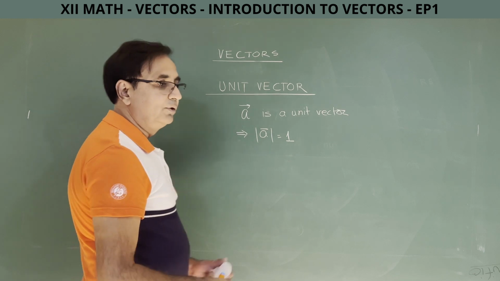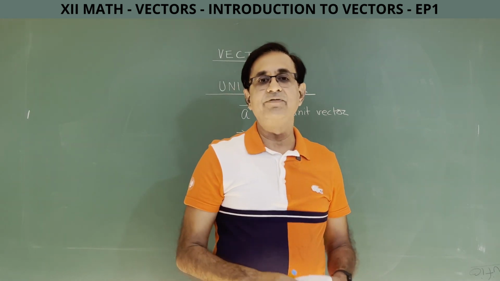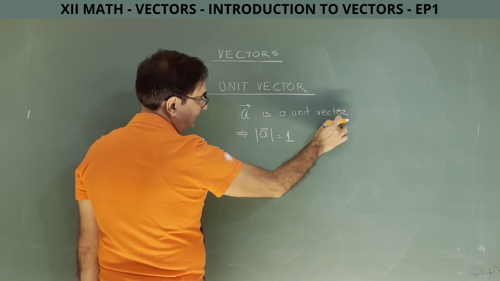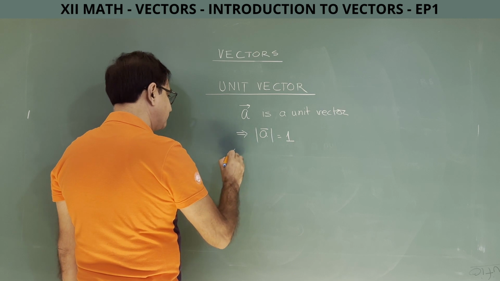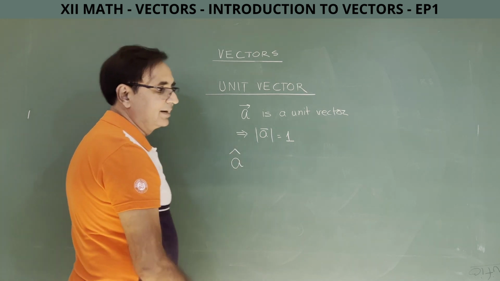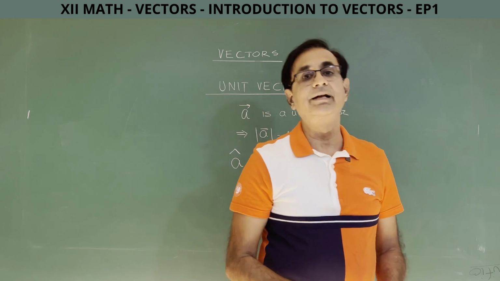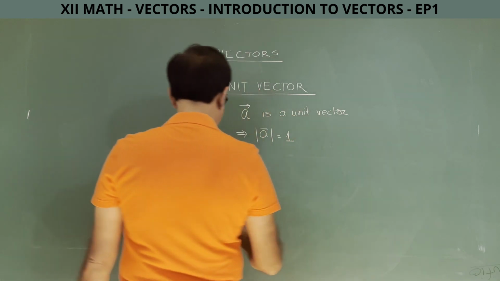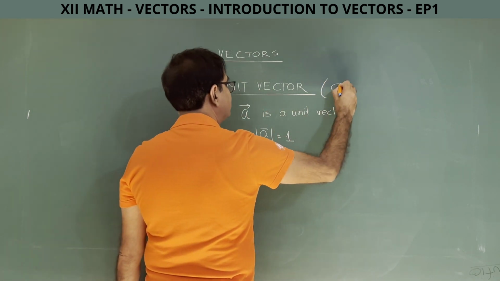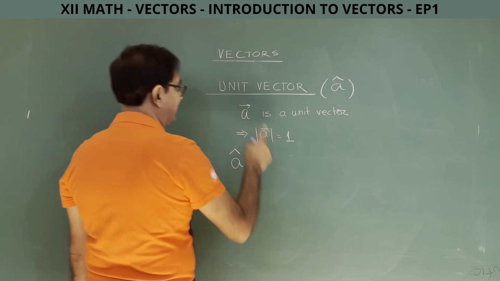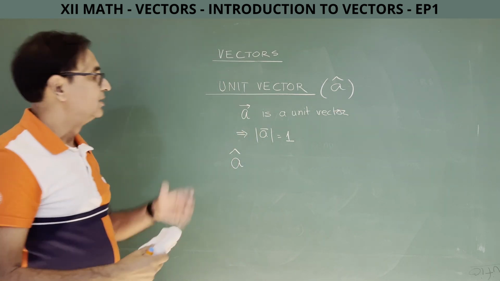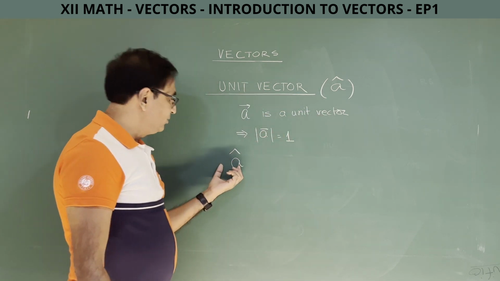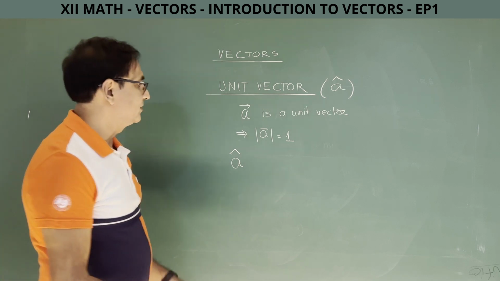Now, since unit vectors are used so often, we like to give them a different symbol. This is also a symbol, but here I have to write that it is a unit vector, otherwise I won't know. But if I put a cap on this, then without even asking or telling, I will say it is a unit vector, because this symbol is reserved for unit vectors. So for a unit vector we will use a cap instead of an arrow. But if I use an arrow, that does not mean it is wrong. Only thing is, you won't know it is a unit vector till somebody tells you. But if you put a cap, nobody has to tell you, you know it is a unit vector.